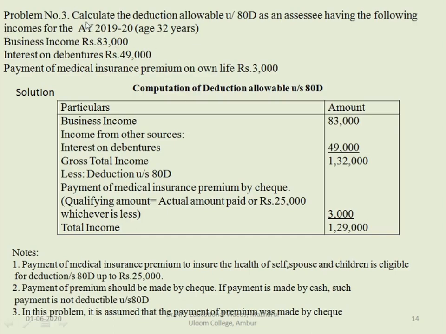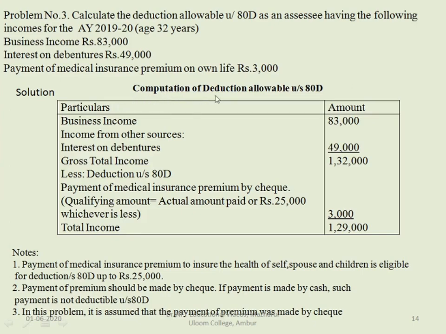Problem number 3. Calculate the deduction allowable under section 80D for an assessee having the following incomes for the assessment year 2019-20. Age of the person is also given here as 32 years. Business income is 83,000 and interest on debentures is 49,000. Payment of medical insurance premium on his own life is given as rupees 3,000. So now let us compute the deduction which is allowable under section 80D as asked in the question.